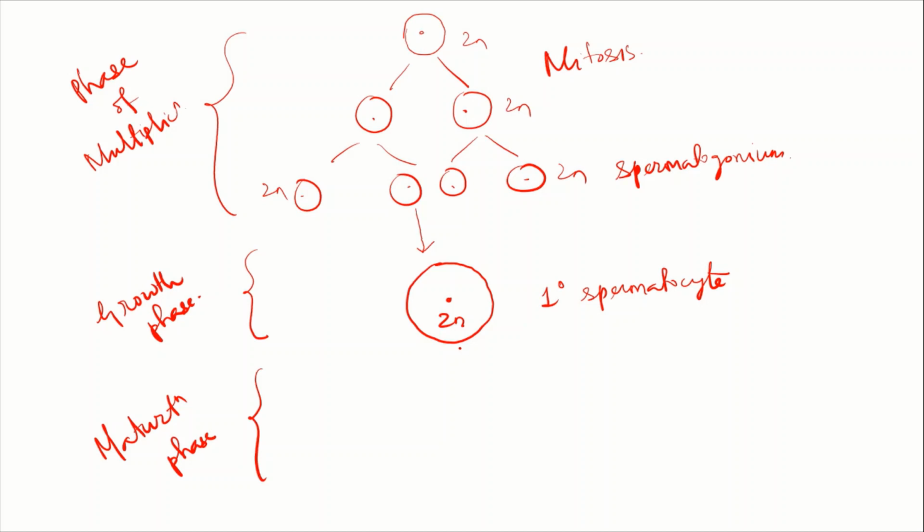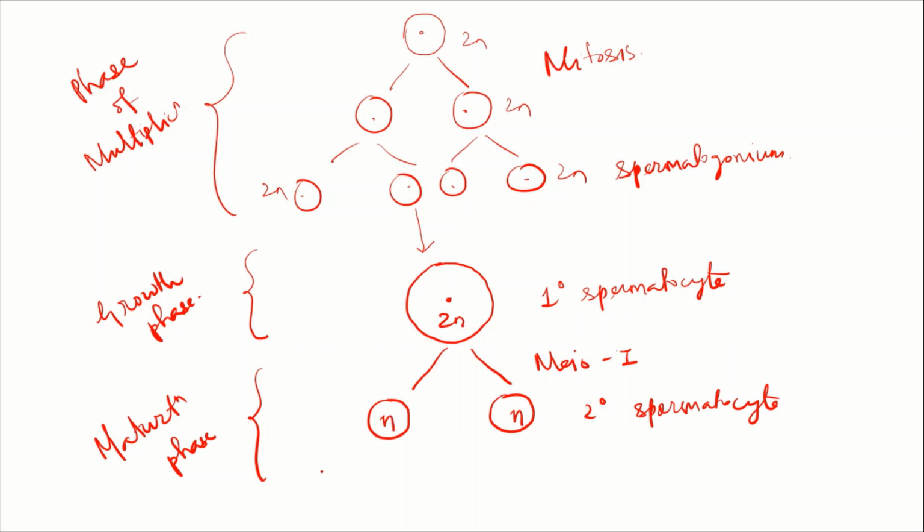In the maturation phase, meiosis cell division is seen. The first meiosis division is reductional. That is why from one primary spermatocyte we will get two secondary spermatocytes, having a haploid set of chromosomes. These are the secondary spermatocyte cells, or the first haploid cells of this process. And after meiosis 1 there will be meiosis 2. So from 2 spermatocytes we will get 4 daughter cells. All are having a haploid set of chromosomes and these are known as spermatids.